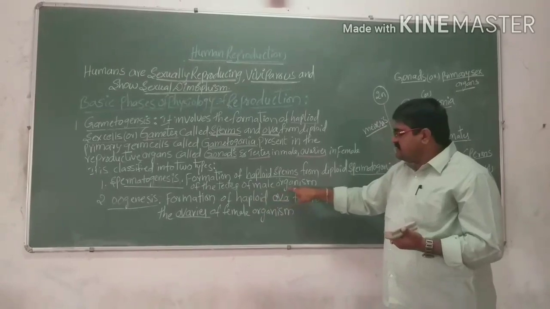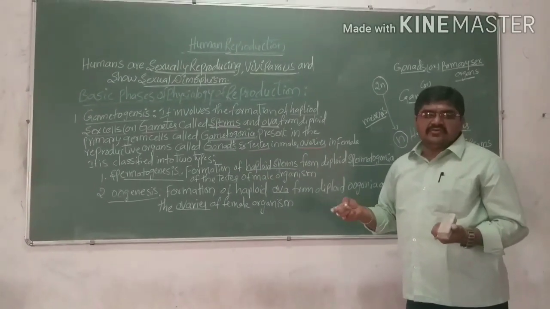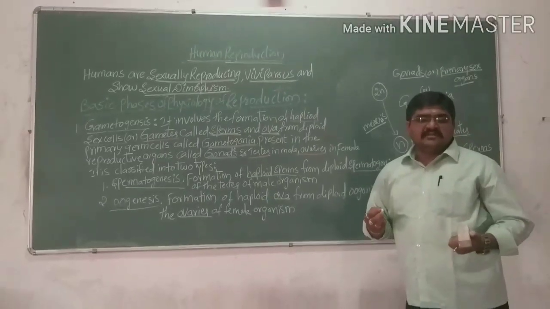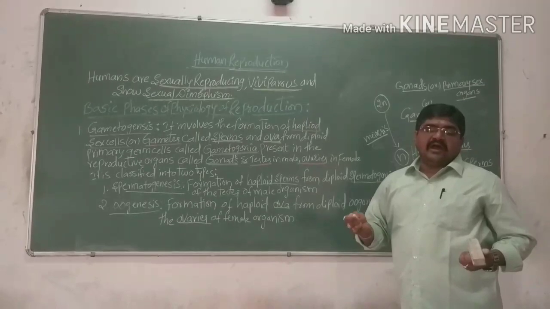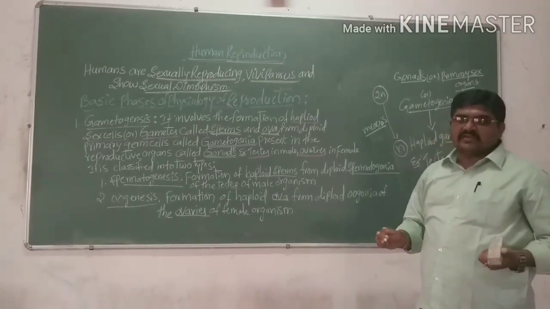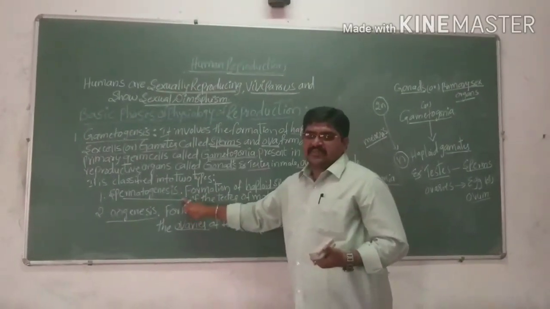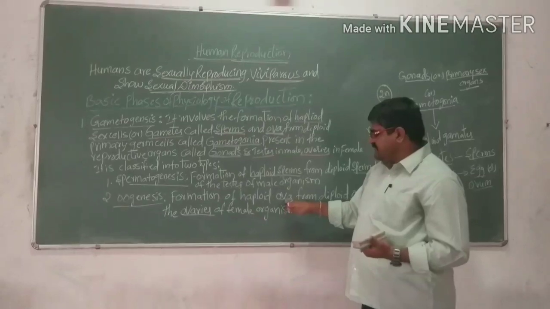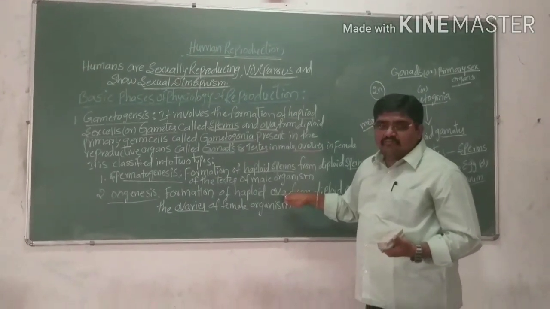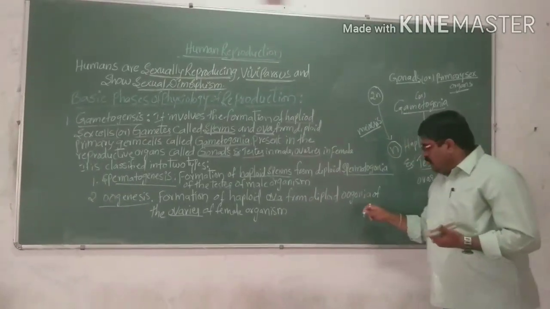Likewise, oogenesis means the production of ova, the egg or ovum, from diploid oogonia.